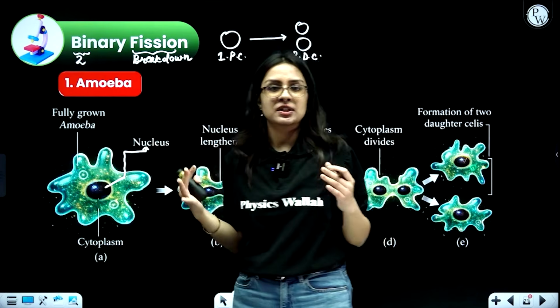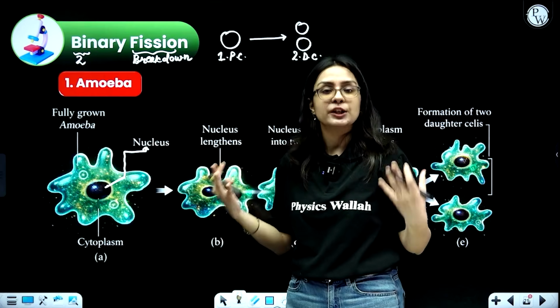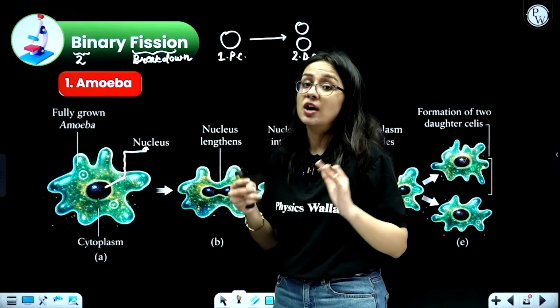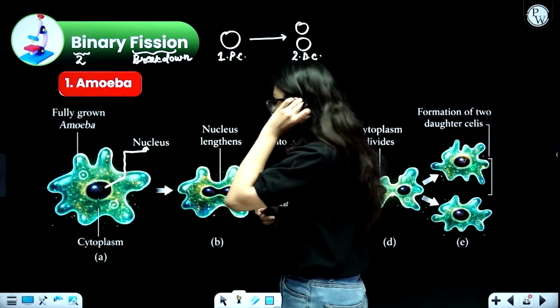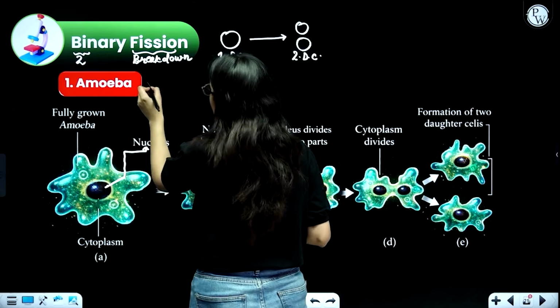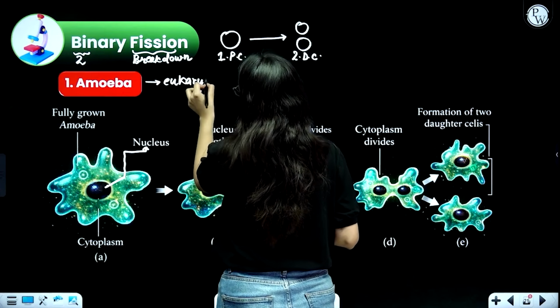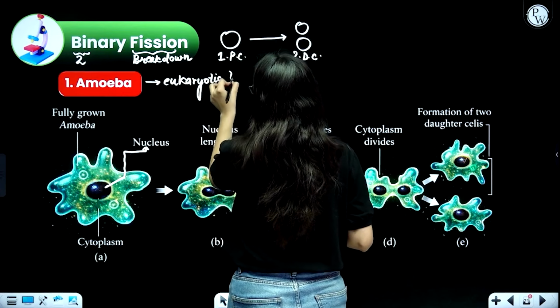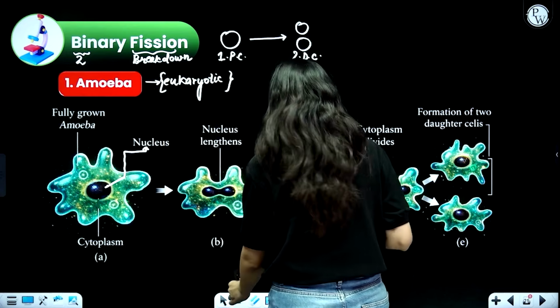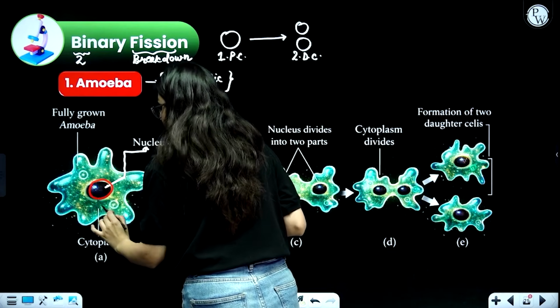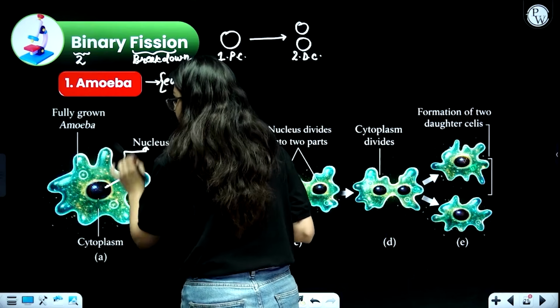Amoeba, I think we also studied in life processes when you were understanding nutrition. Okay, so amoeba, I think all of you know, is this particular organism which does not have a fixed shape. Now since this amoeba is a eukaryotic cell, although you have to know this, I am simply going to mention it. It is eukaryotic in nature. Since it is a eukaryotic cell, it will have all the features like a very well developed nucleus and membrane bound organelles. Okay, this is a eukaryote.